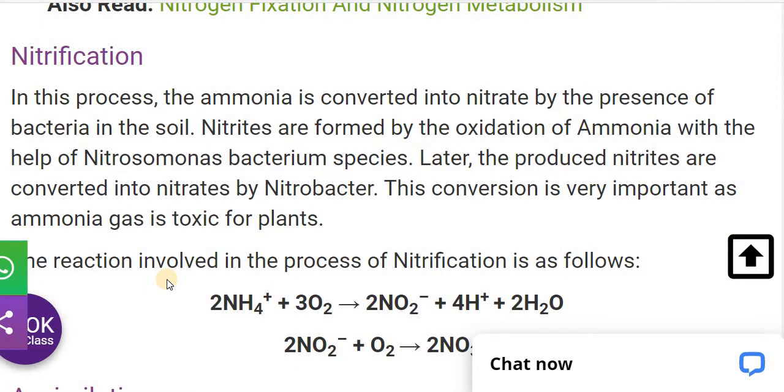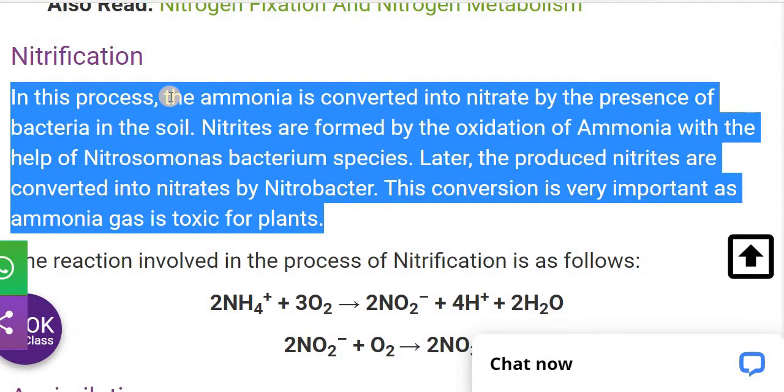After the nitrogen fixation, the nitrification process will take place. In this process, the ammonia is converted into nitrate by the presence of bacteria. As I told you, Rhizobium, Azotobacter, and blue-green algae are able to fix the nitrogen, and then nitrates are formed by the oxidation of ammonia with the help of Nitrosomonas bacterial species.